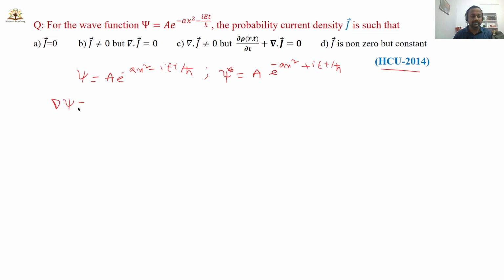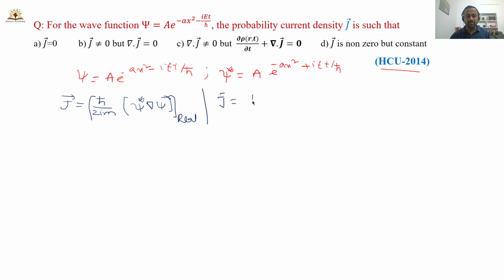Find del psi here. So there is a simple formula. J bar is equal to h bar by 2im psi star del psi, and this is the real term. You have to consider the real term here. So ignore the imaginary term, you just consider the real term, then you will get the answer. No need to do the second term also. Or you can use the basic formula.